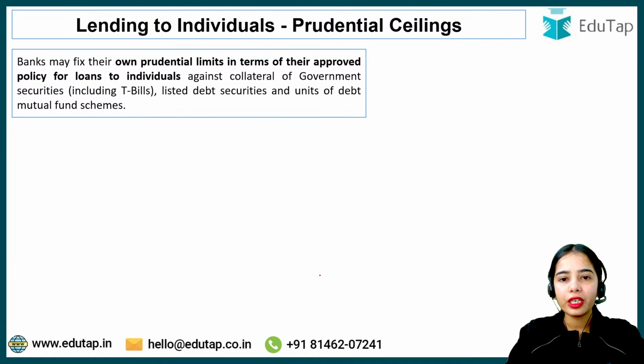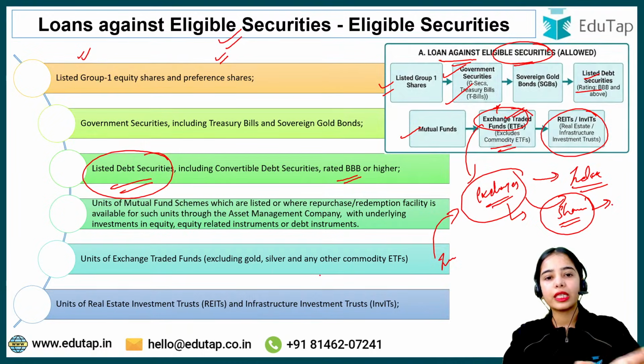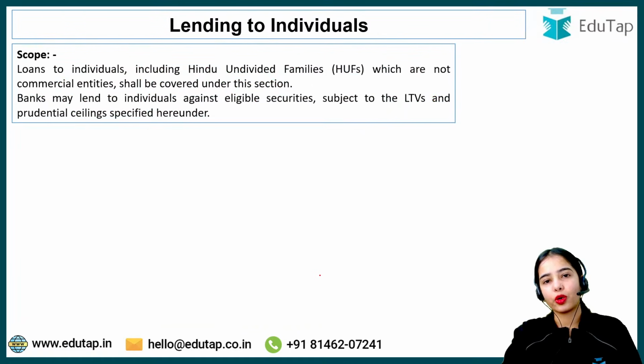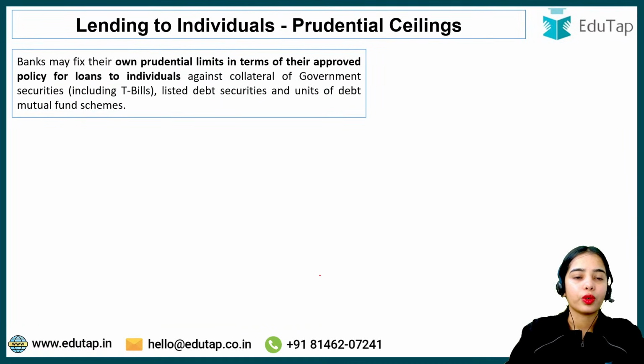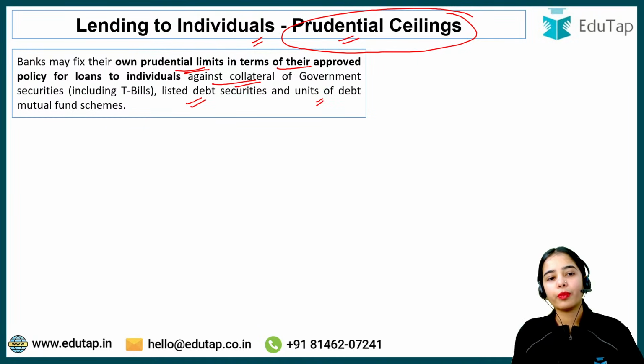Now, lending to individuals, see whatever are the eligible securities, they have been mentioned here. So if there is something that is not mentioned, that means they are not included. Okay, lending to individuals, prudential ceilings. So banks may fix their own prudential limits in terms of their approved policy for loans to individuals. Okay, so prudential ceilings are the prudent ceilings on the loans that the banks have against the collateral of government securities, listed debt securities, units of debt mutual schemes.